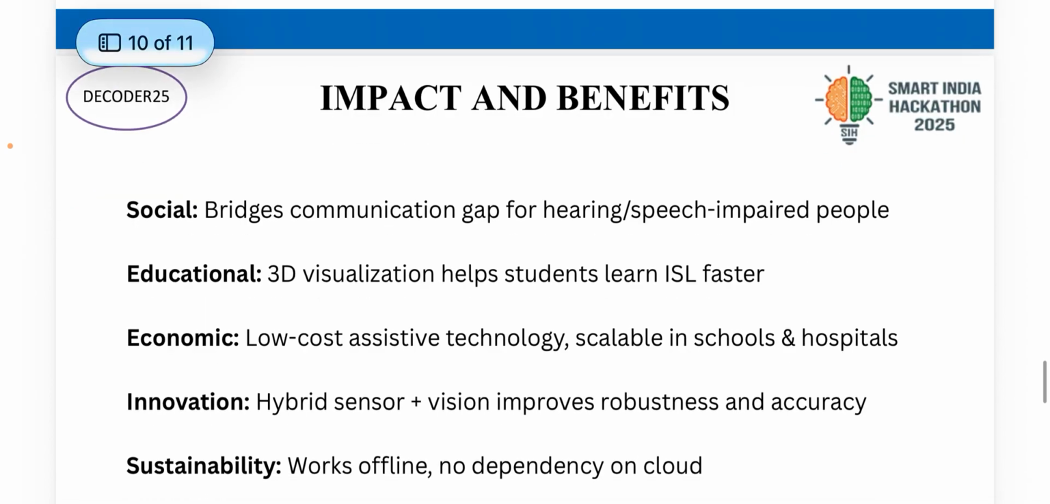Impacts and benefits. Social: it bridges communication gaps for hearing and speech impaired individuals. Education: it enables faster ISL learning through 3D illustration. Economic: a low cost assistive device, scalable in institutions. Innovation: it combines sensor plus vision based recognition for accuracy. Sustainability: it works offline, with no dependency on the cloud.